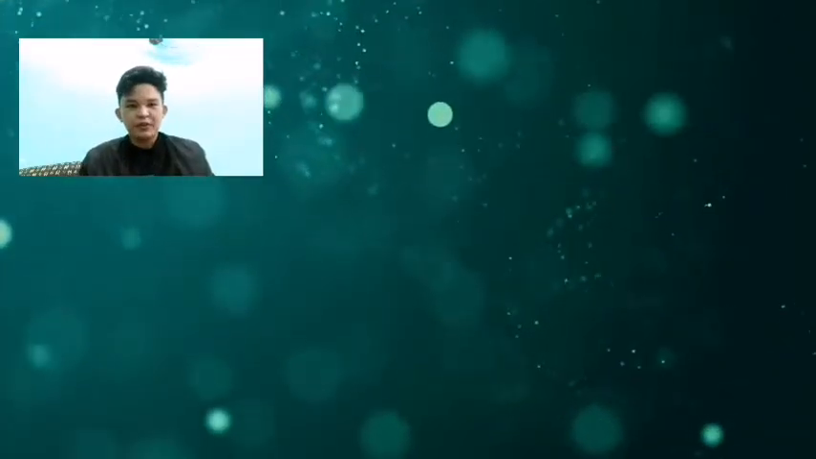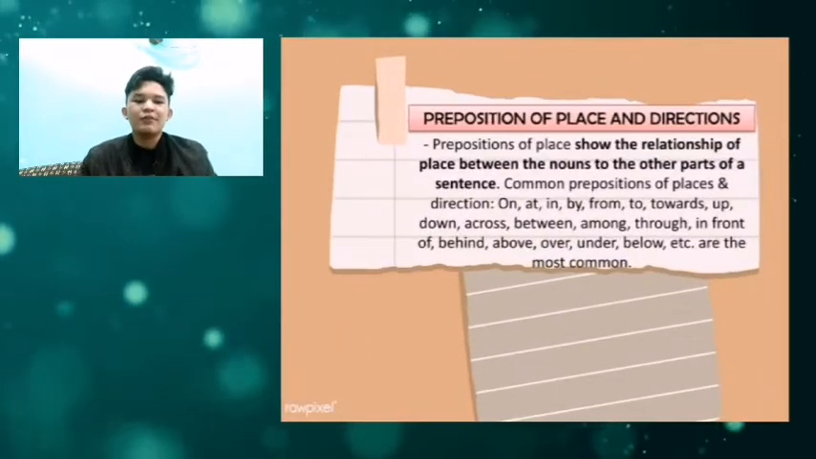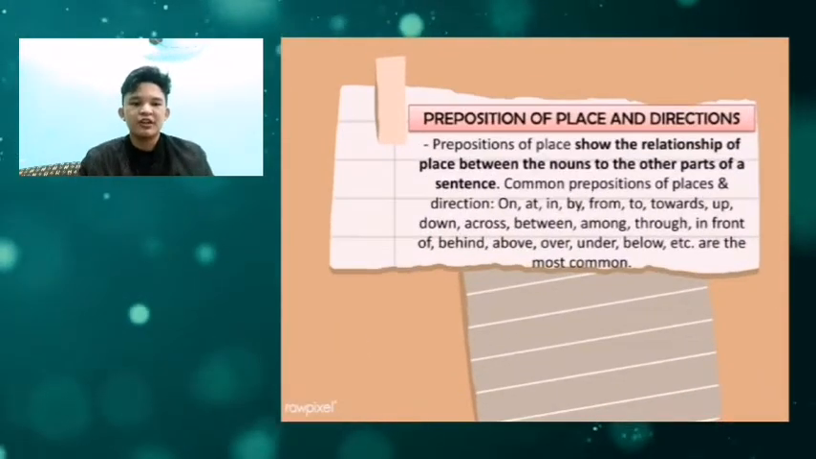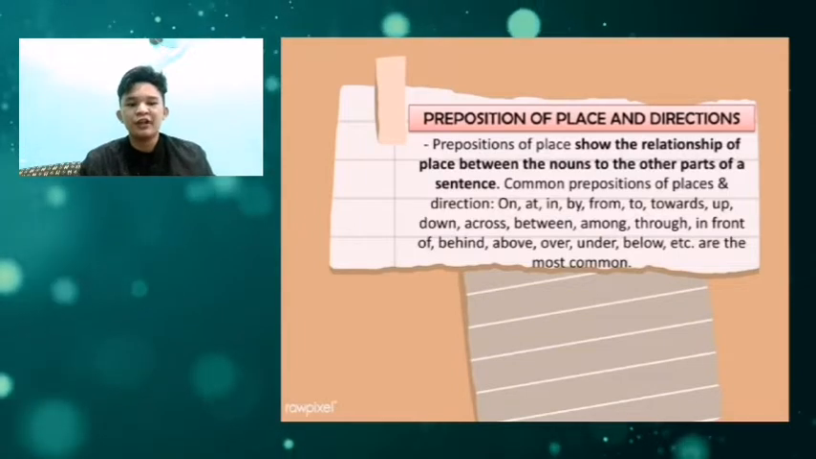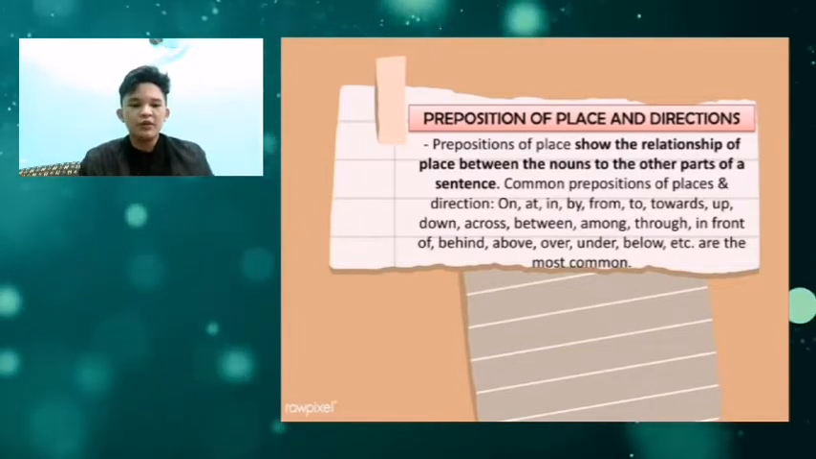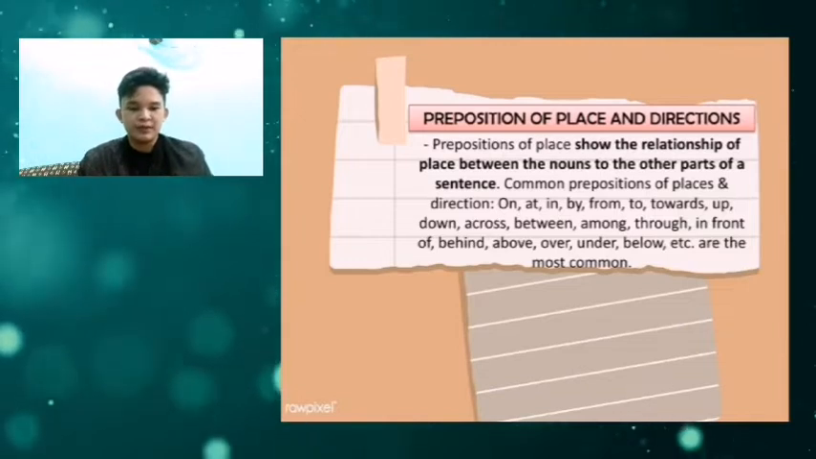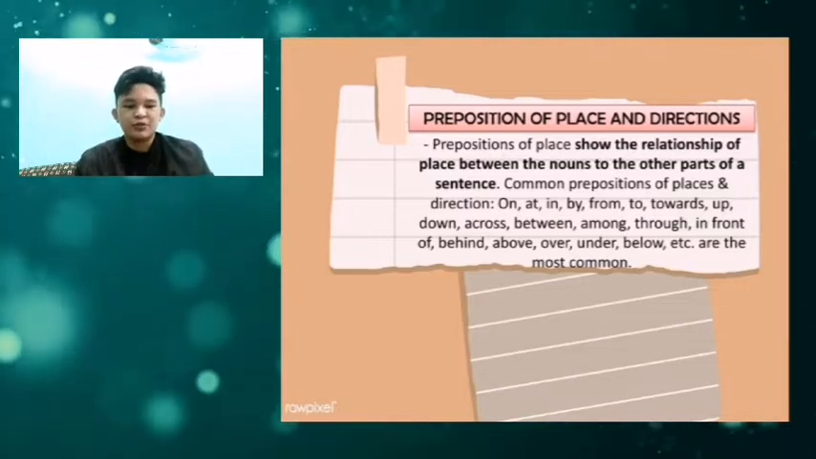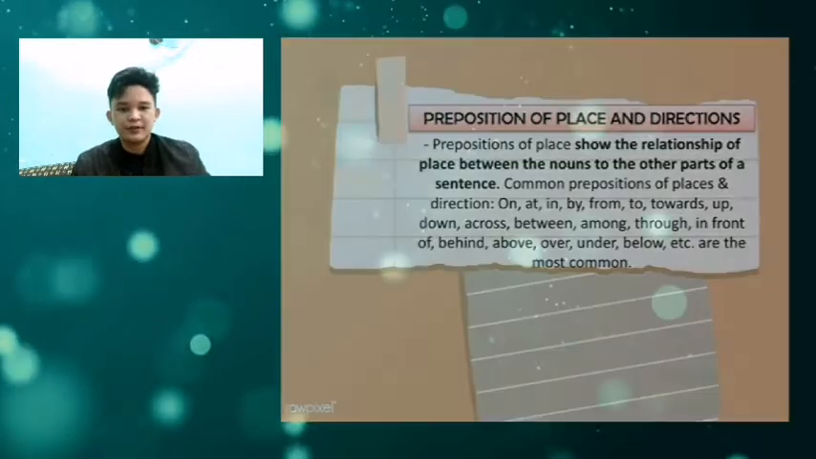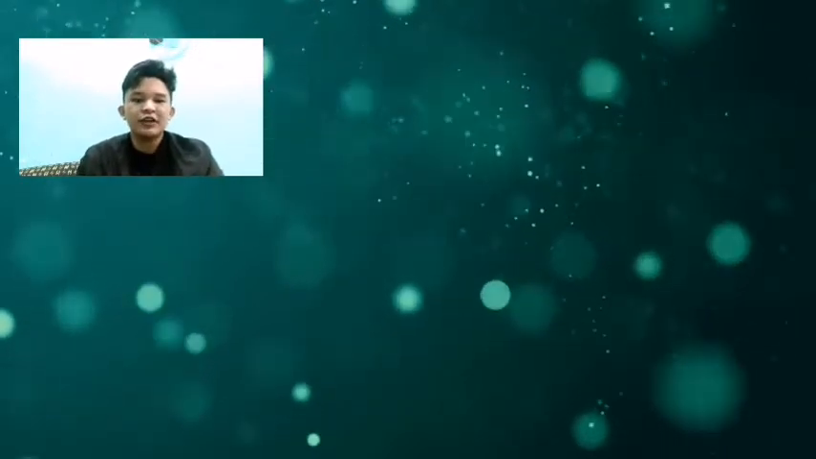So we're gonna talk about the preposition of place and direction. Preposition of place and direction shows the relationship of place between the nouns and other parts of a sentence. Common prepositions of place and direction are the following: on, at, in, by, from, to, towards, and so on and so forth. So the first preposition on our list is the preposition on.